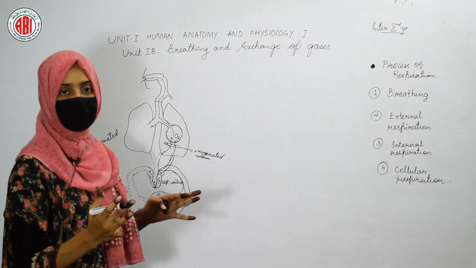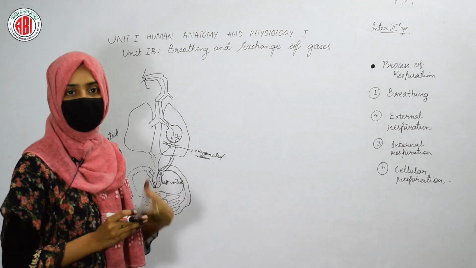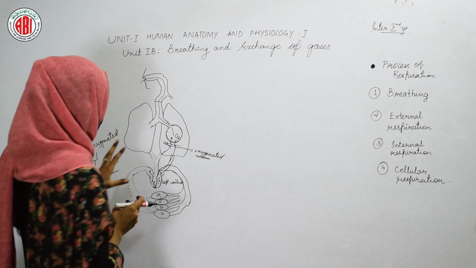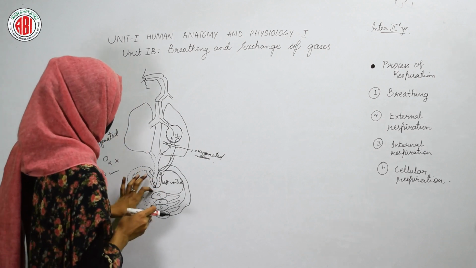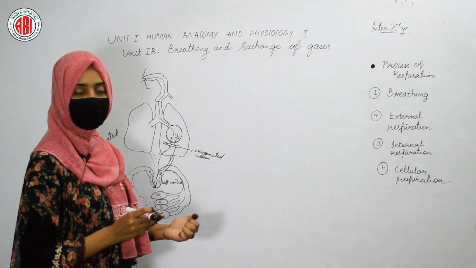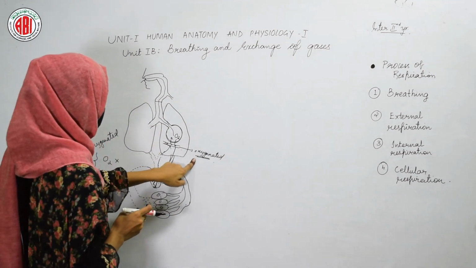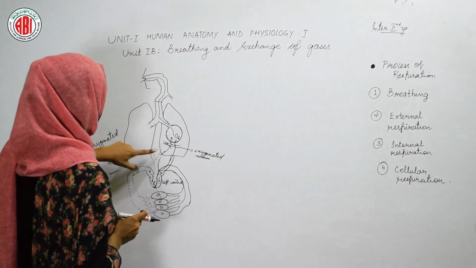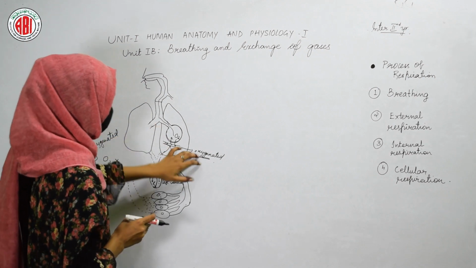When it reaches the different organs, the process starts again, that is, the formation of ATP starts. The oxygen present in the blood is consumed by our cells. This oxygenated blood again becomes deoxygenated, then it is passed on to the lungs, and it becomes oxygenated again.